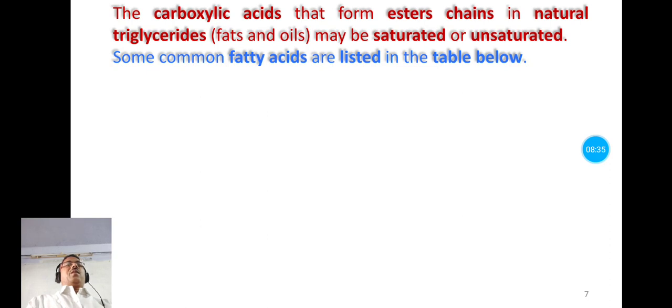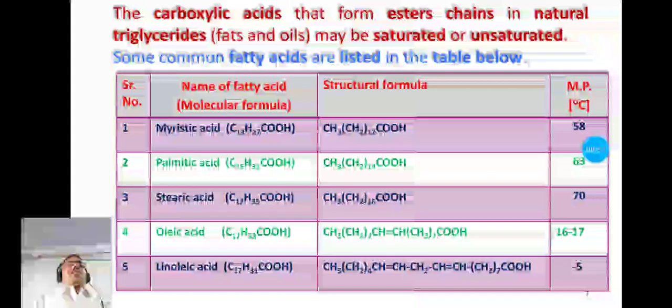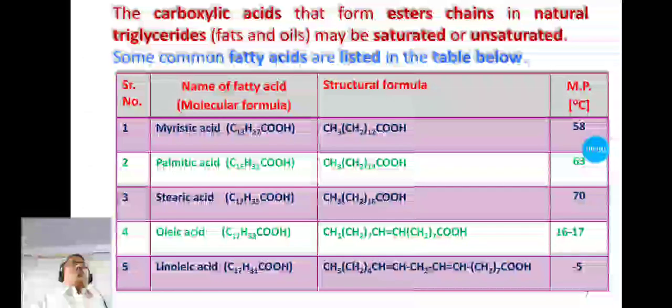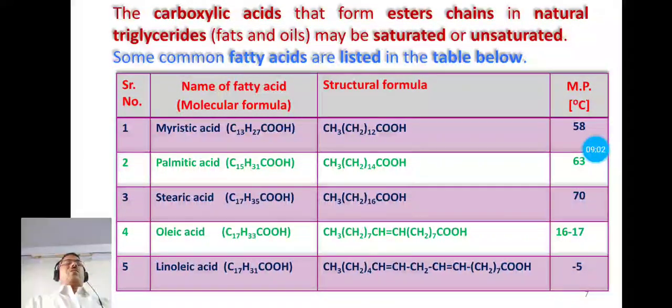So carboxylic acids that form ester chains in natural triglycerides may be saturated or unsaturated. It means the carboxylic acids used to esterify the hydroxyl groups of glycerol may be saturated or they may be unsaturated. Now let us see some of the fatty acids used to esterify the hydroxyl groups of glycerol. The first example is myristic acid.